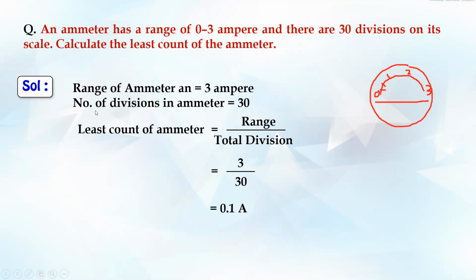So just take down this formula because you have to use it in the next sums. That is, least count is range upon total divisions. Least count is equal to range upon total divisions. Now what will we do from the next sum? I'll show you the sum and I'll say to pause the video right there itself. The question will stay there, so you can solve it. Do it so that you also get practice. These are slightly tricky sums, we can say, still, yeah?